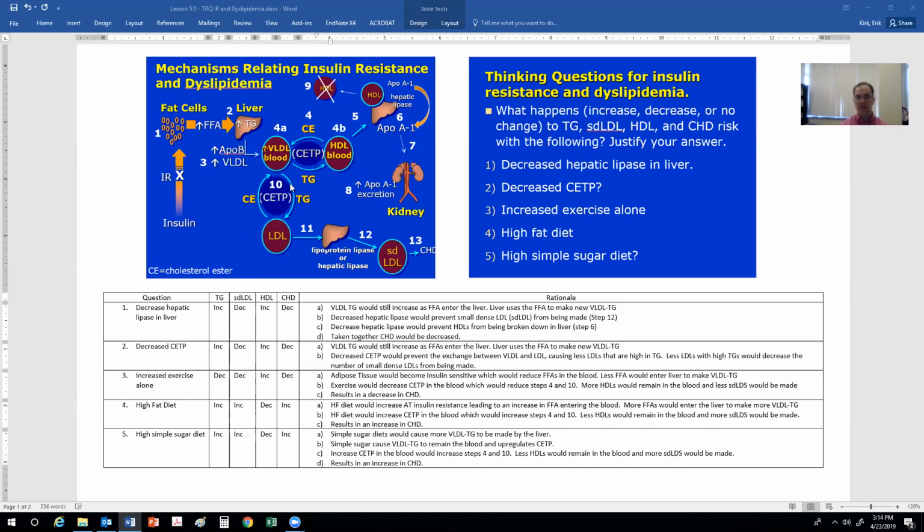However, decreased CETP would cause a reduction in small dense LDL because you have less of an exchange between LDL and VLDL, with LDL giving less cholesterol to VLDL and VLDL giving less triglycerides to LDL. Therefore, there would be less triglyceride-rich LDL returning to the liver to be made into small dense LDL.